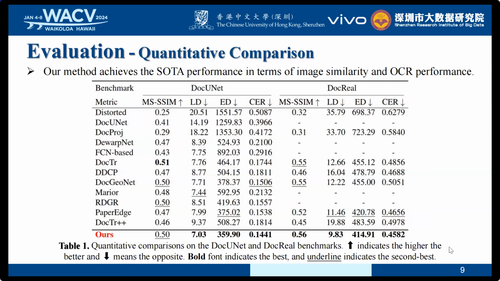In quantitative comparison, we compare the performance on 2 benchmark datasets, DocUNet and DocReal. The results in Table 1 show that our method achieves state-of-the-art performance in terms of image similarity and OCR performance. Specifically, higher MS-SSIM and lower LD mean better image similarity between the dewarped image and the ground truth. Lower ED and lower CER mean better OCR performance with better readability.